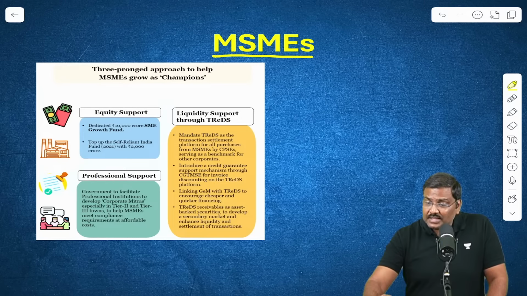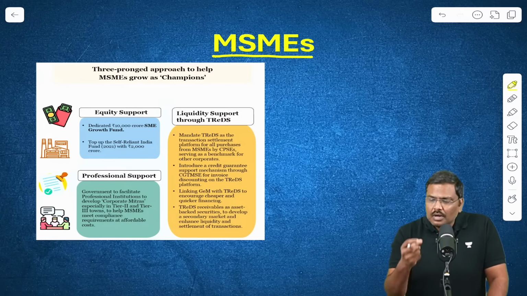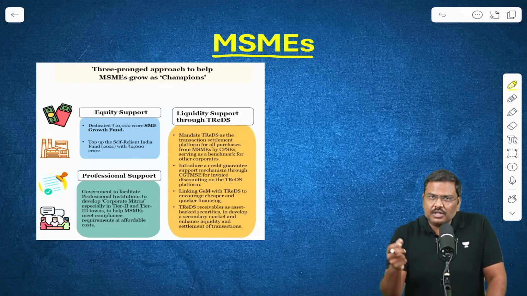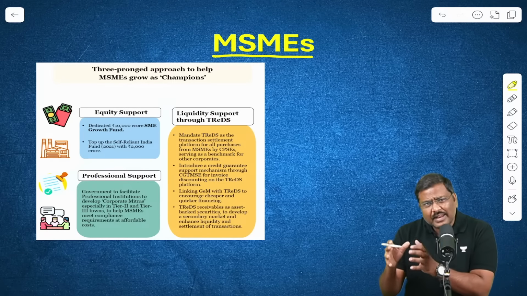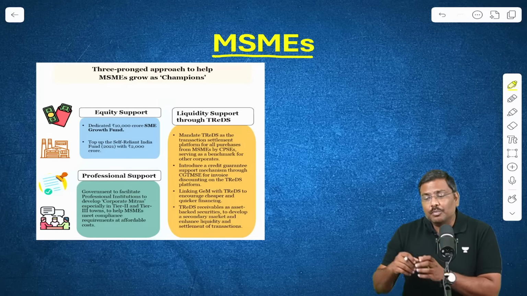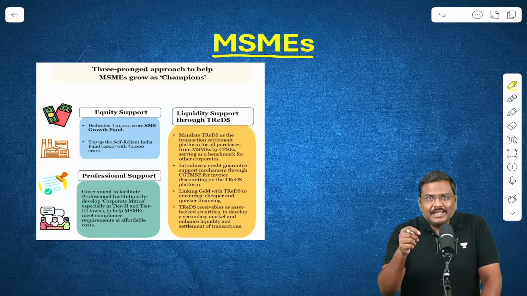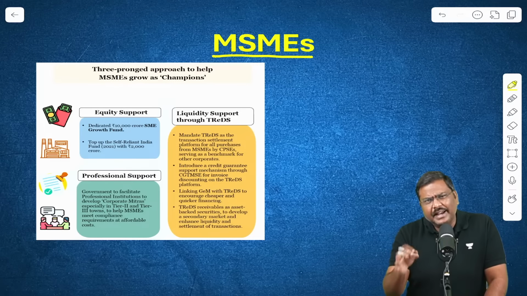Why is this particular area so important for the Indian economy? The MSMEs account for large production, contribution to GDP, GVA, as well as exports and employment generation. These are very, very important. But whenever you talk about global uncertainty and global volatility, these are also the hardest hit.